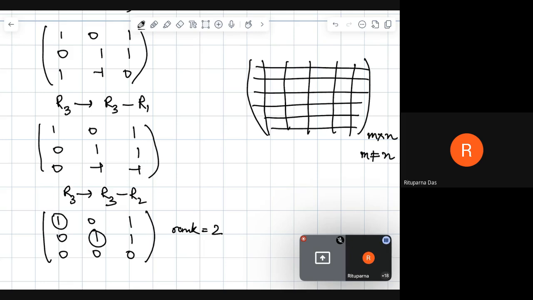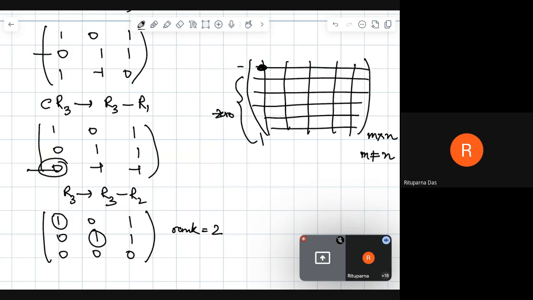Always in the first row, the first element is taken as the pivot element, and below that all of them are supposed to be changed into 0, like we did here in this example. This was already 0, so we applied an operation to make this particular element 0.